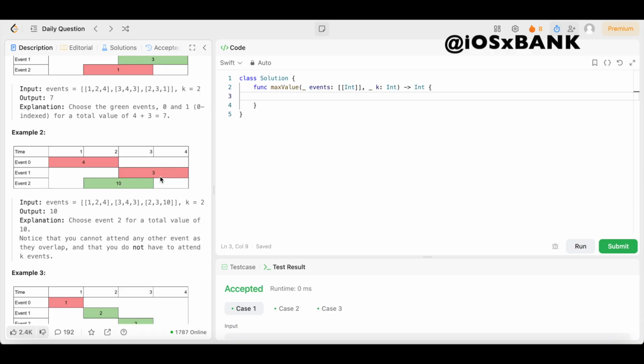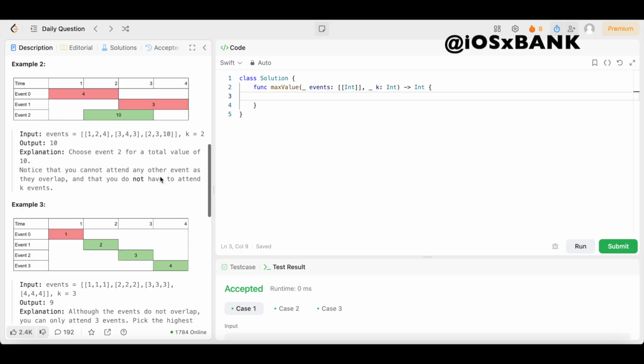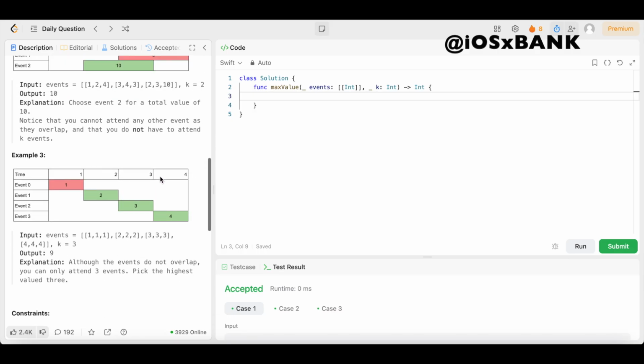So just in case that didn't make sense to y'all, let's take a look at one more example. Example 3, this is the last example. And in this case, there are no overlapping. So we can really get the best value for our points, the biggest bang for our bucks, by going to more events than we would have been able to go to.